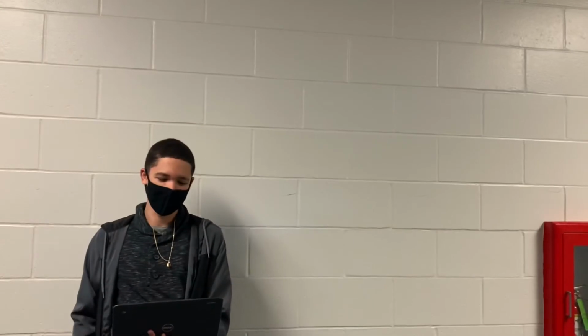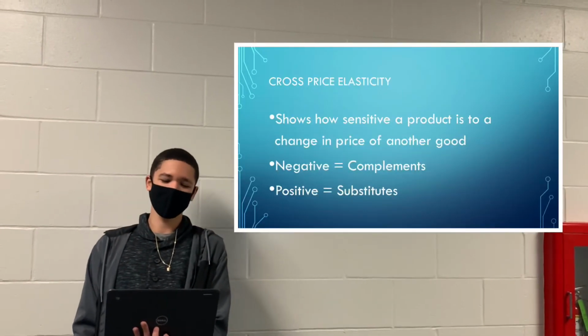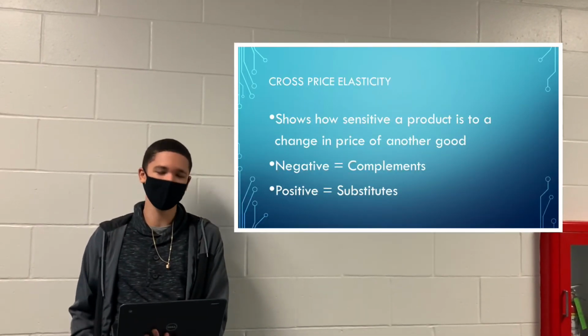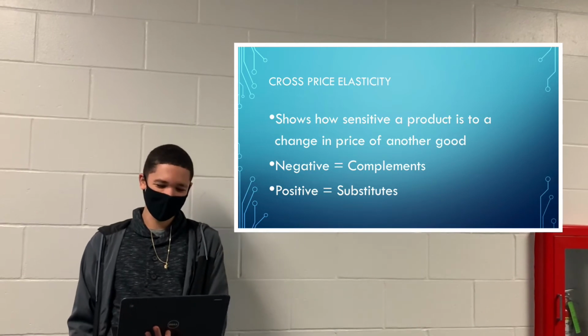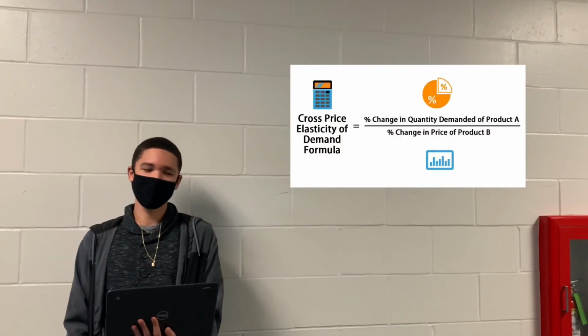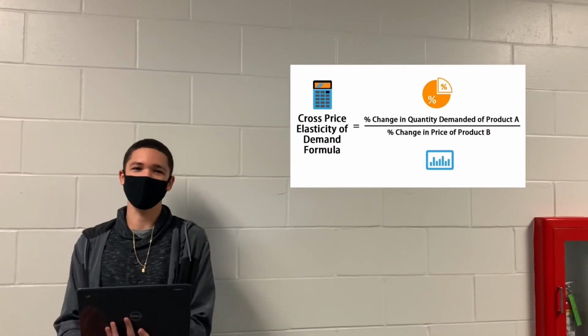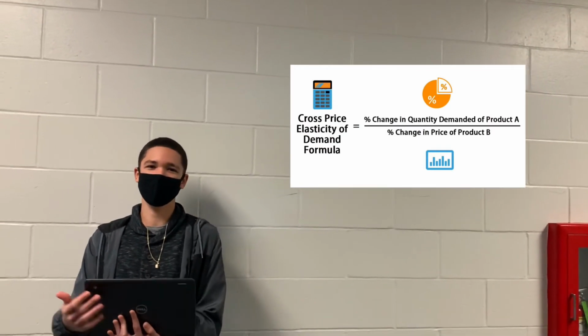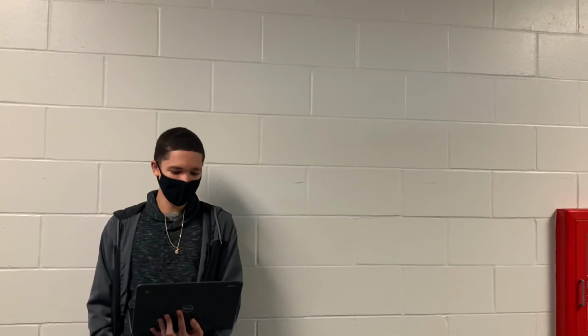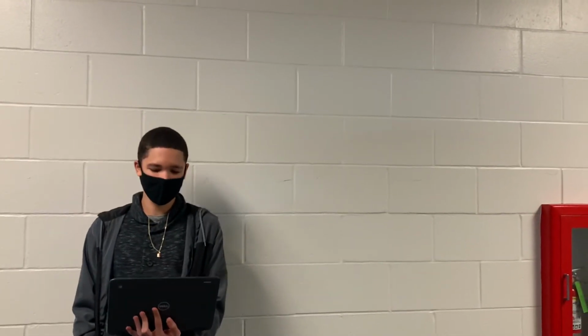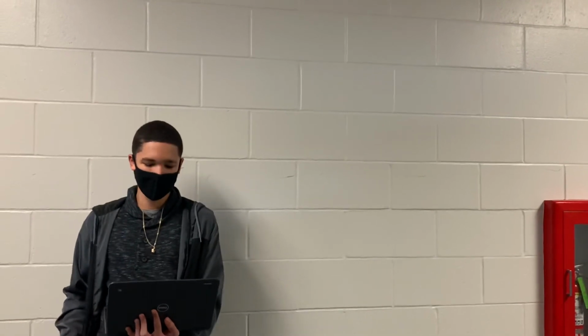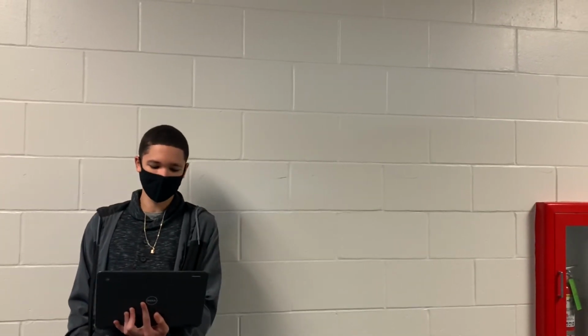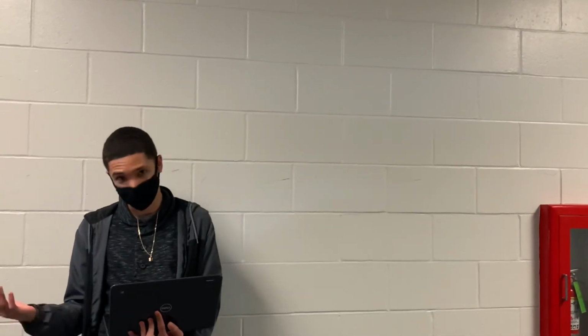Cross-price elasticity of demand shows how sensitive a product is to the price change of another good. It is meant to show if two goods are complements or substitutes of each other. To find the cross-price elasticity, you would use the equation percent change in quantity demanded over percent change in price. For example, a 20% increase in the price of milk to a 10% increase in the price of juice has a cross-price elasticity of 2%, which shows that they are substitutes to each other.